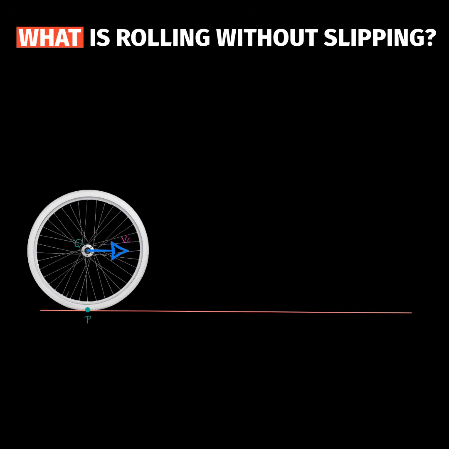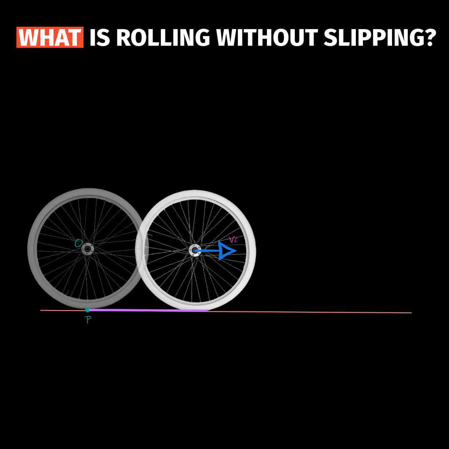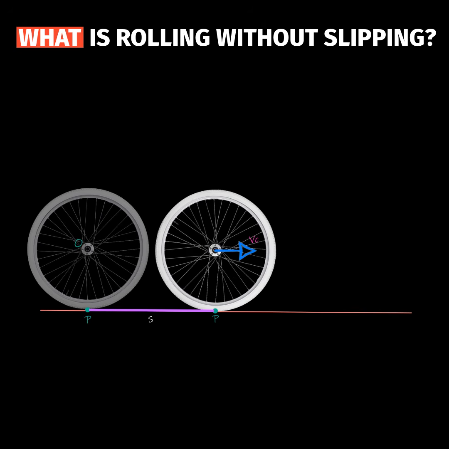Now, consider a time interval t in which you can see that both O and P move ahead by a distance s. And the rider can see the wheel rotate through an arc, and let us say the angle of movement is theta. And as a result, point P that was touching the road at t equal to 0 seconds should also have moved through an arc length s. Then simple geometry tells us that s is equal to theta r, where of course theta is in radians and r is the radius of the wheel.